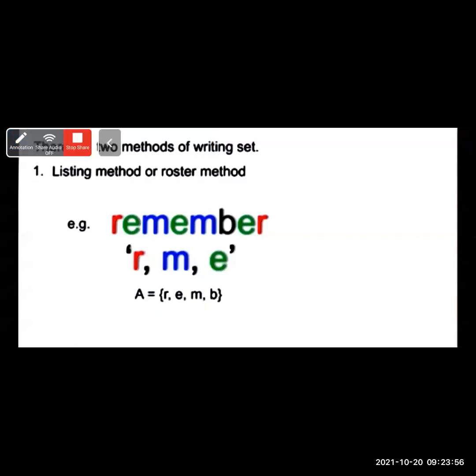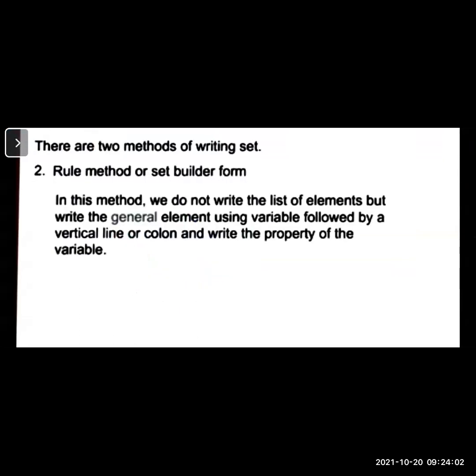Okay. We will see so many examples. There are two methods of writing sets. The next method is rule method or set builder form. In this method, we do not write the list of elements, but write the general elements using a variable followed by a vertical line or colon, and then write the property of the variable. We write the rule, or which rule you have used.